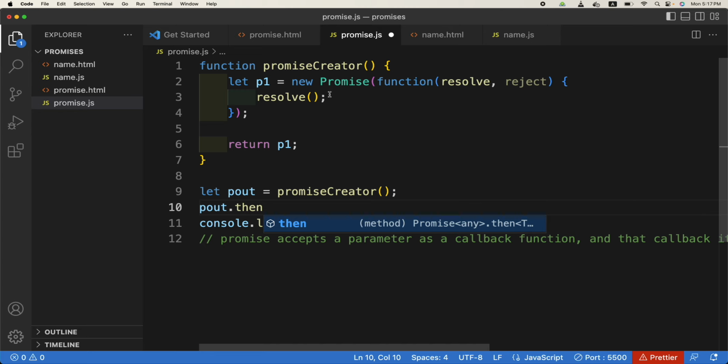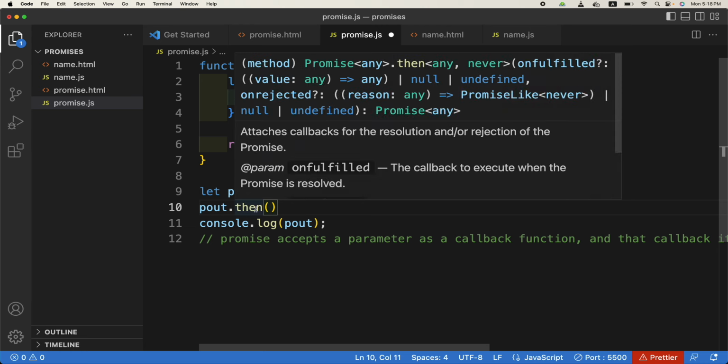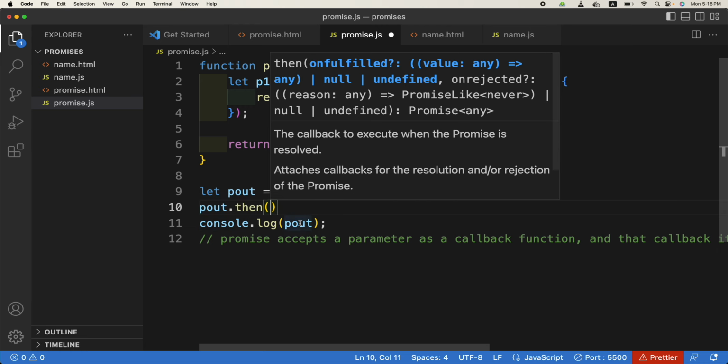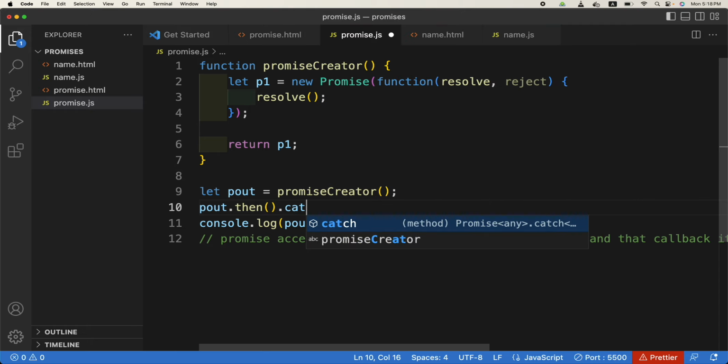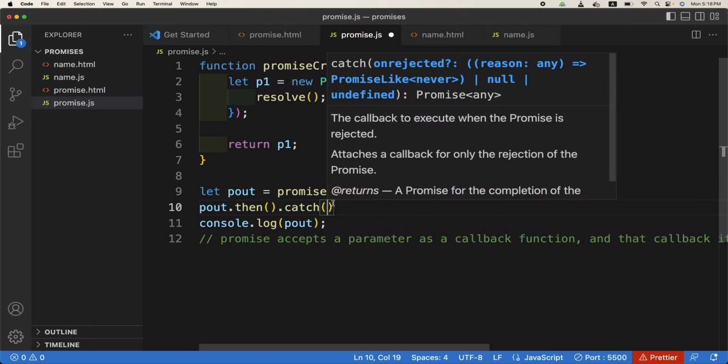Dot then means once this is resolved, then do this. Right now in the earlier example we were using nested timeouts, but here we will not do that. We will just call dot then. So it means once the promise is resolved, you will have to run the dot then function. So all your functionality will go inside the dot then function, okay? And we can chain it. If it doesn't get resolved, we will run the catch function like this.